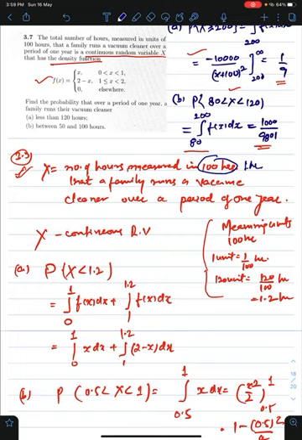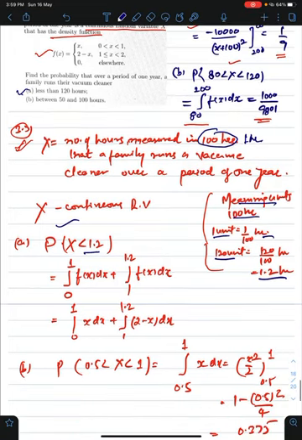So let's change it. Our first condition is less than 120 hours. As they said, the measuring unit is 100 hours, so 1 unit will be 1 upon 100 hours. That means 120 units will be 1.2 hours. So our x will be less than 1.2. Now I know that we are in a continuous type random variable. Our function is defined and it has a breakage at 1. So it will be the integral from 0 to 1 of f(x) dx, plus the integral from 1 to 1.2. From 0 to 1 it is defined as x, and from 1 to 1.2 it is defined as 2 minus x. Just put the values and integrate it, you will have the answer.